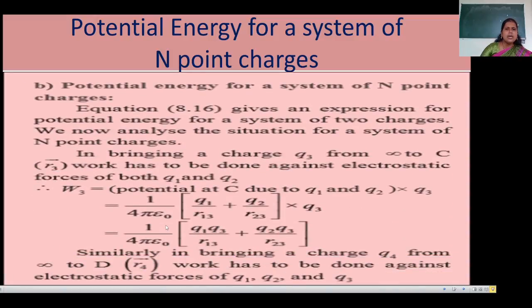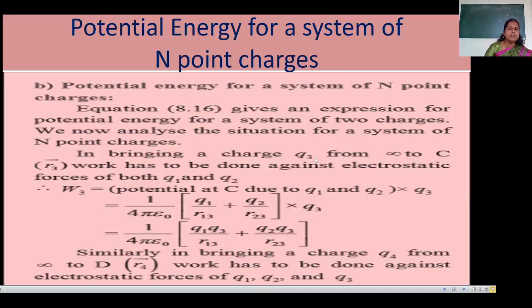Now here, in the last equation we have seen the potential energy of a system of two charges. Now we are going to find the potential energy for a system of n point charges. In that last expression we used only two charges, Q1 and Q2. For the potential energy of n point charges, we will use one more charge also. There are n number of charges we can use to determine the potential energy for a system of n point charges. Now we are going to use Q3.